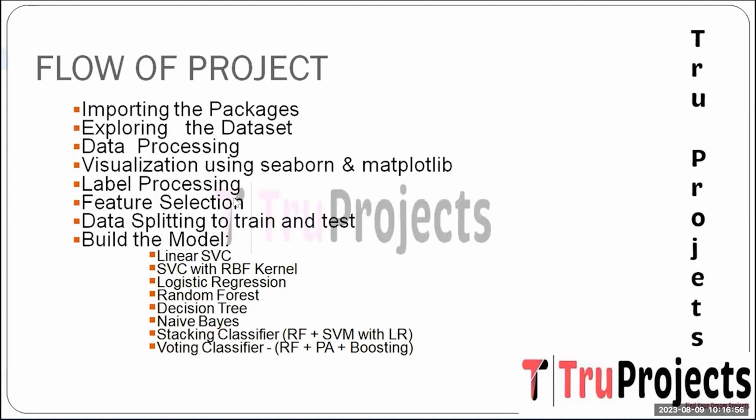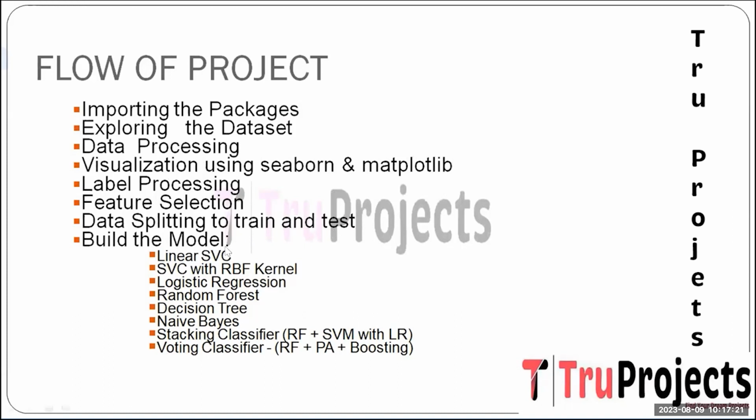And the next step is feature selection. Relevant features are selected based on their significance and contribution to the prediction task. This step reduces the dimensionality and improves the model performance. And the next step is data splitting into train and test. The dataset is divided into training and testing sets, facilitating model training on one subset and evaluation on the other.